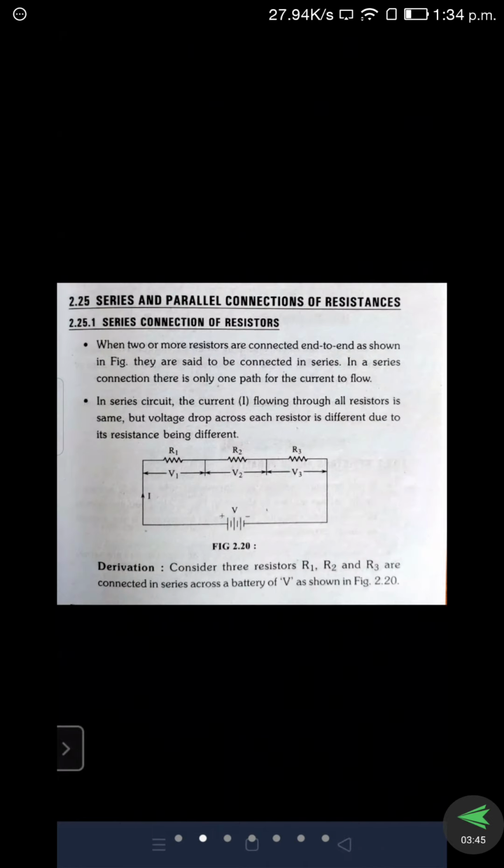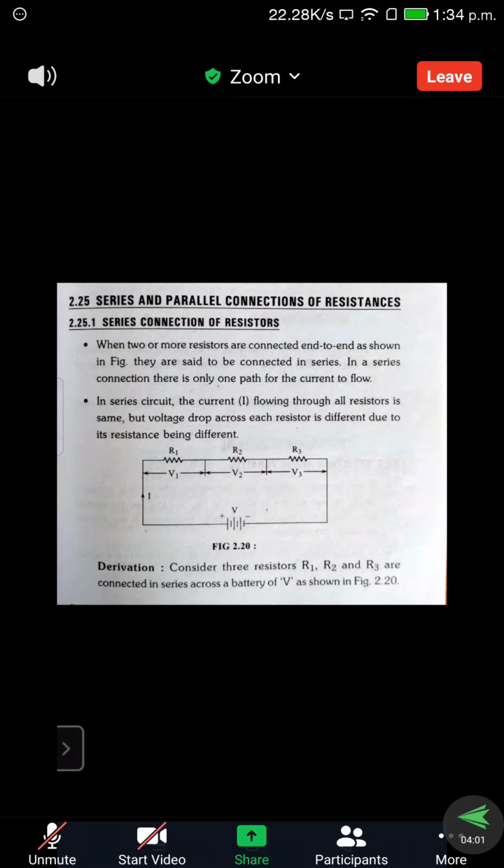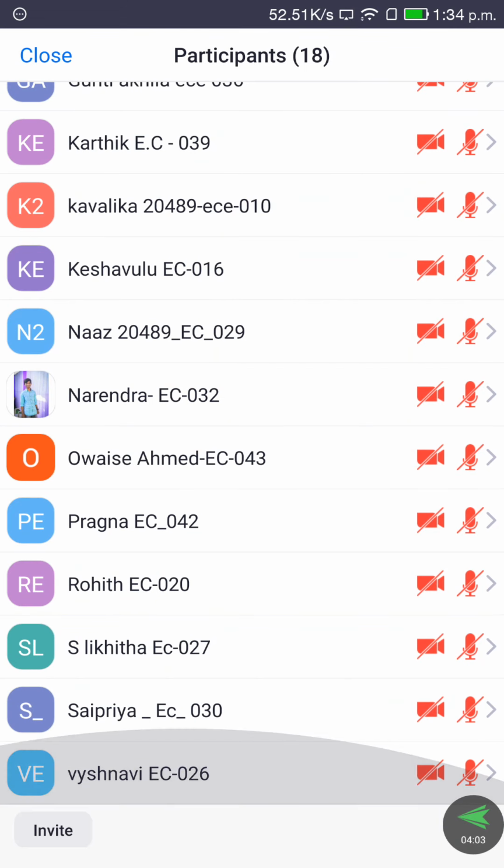So current has only one path. Because of that, in the last class we discussed that the current is constant across any resistor, it may be R1, R2 or R3. The current is the same at any location or time. So that is about the series connection.